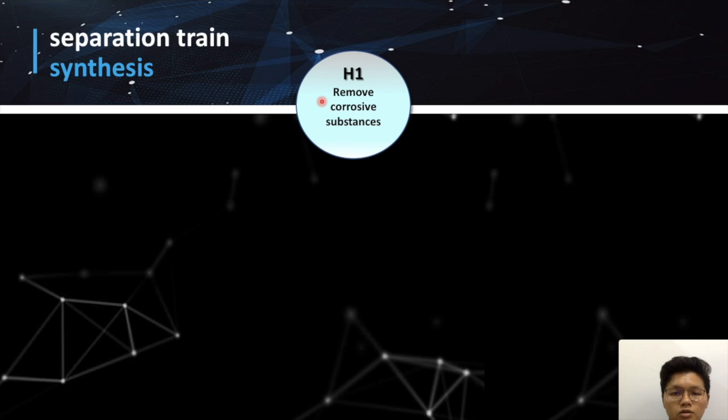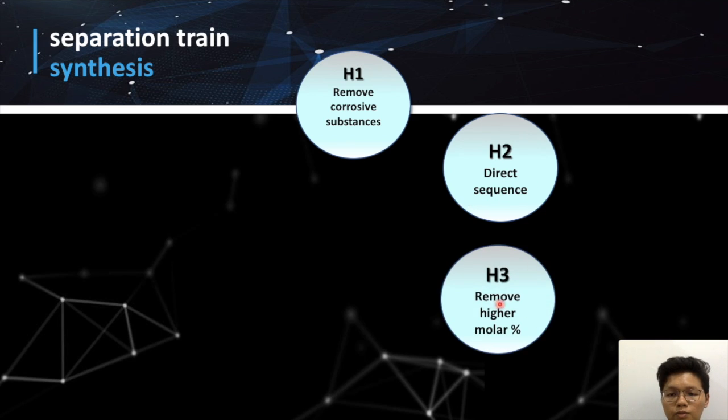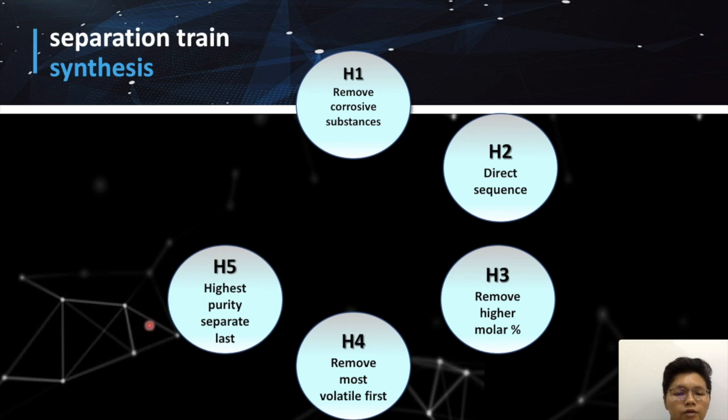The first heuristic states that corrosive substances are to be removed first. In the case of phenol production, the byproduct acetone should be removed first. The second heuristic is to remove products as distillates at every separation train, which points to the direct sequence. The third heuristic requires the removal of substances of the higher molar percentage first. The fourth heuristic states that the order of separation is according to the relative volatility, where the most volatile substance is removed first. The fifth heuristic states that the product that requires the highest purity should be separated last.